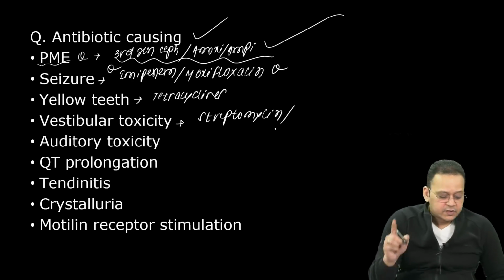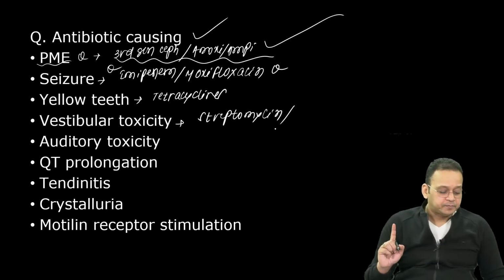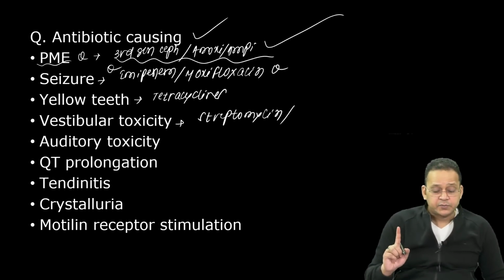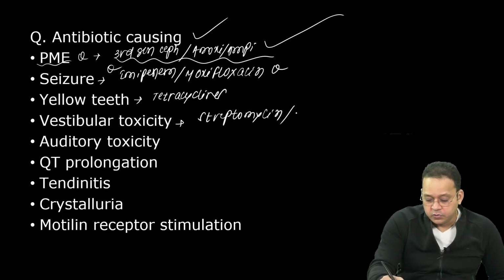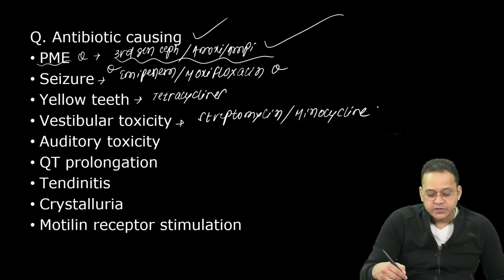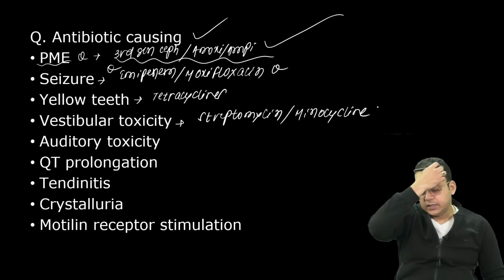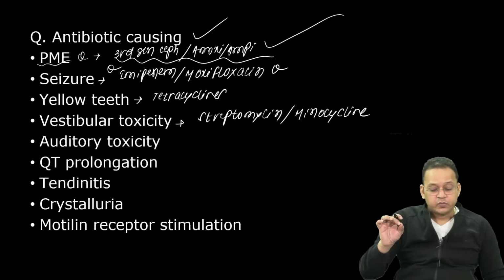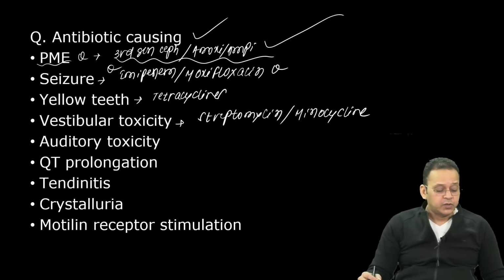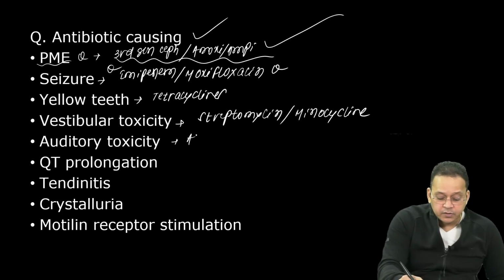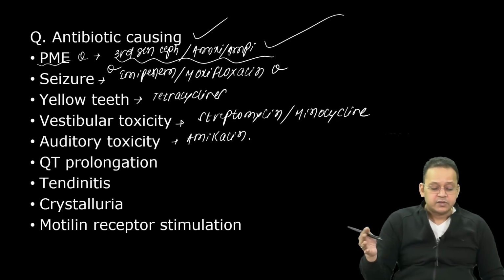What could be the second answer? Questions come on two drugs. One is streptomycin, the second one is minocycline. Vestibular toxicity. Auditory toxicity, remember, if they ask, mostly it is maximum with amikacin. So this will be the answer.